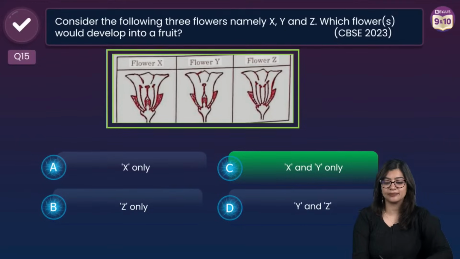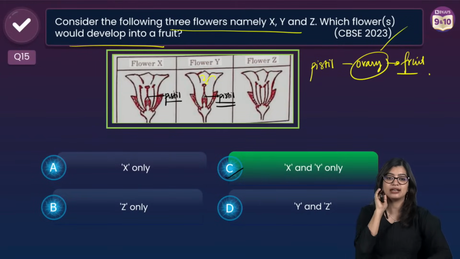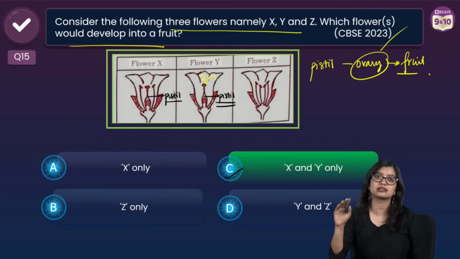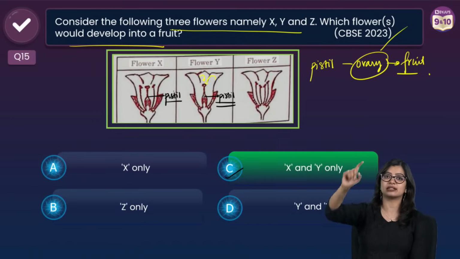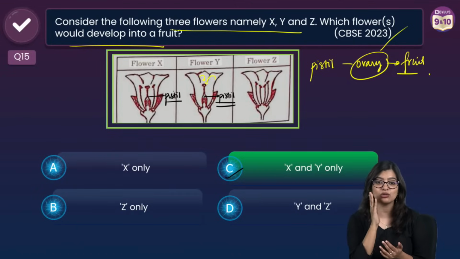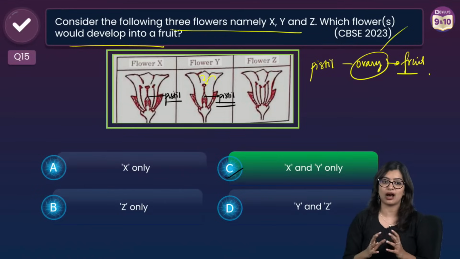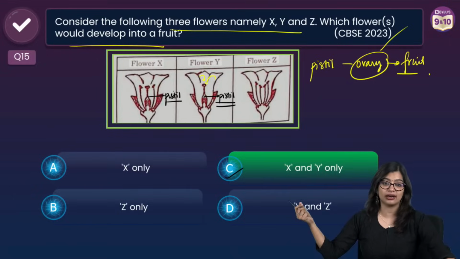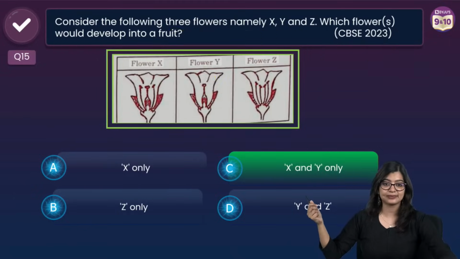Ma'am, it does not have anther. It does not have. But bachas, see, can I ask you something? Cucumbers have unisexual flowers, right? So are you saying that cucumbers, because they are unisexual flowers, will not form fruits? No, right? We know that the female flowers are the ones which give rise to fruits, but the male flowers will not, which is why you need to have that understanding. So remember that it is not that a unisexual flower will never give rise. Yes? So Maithili, I hope you are clear about why that is the case.